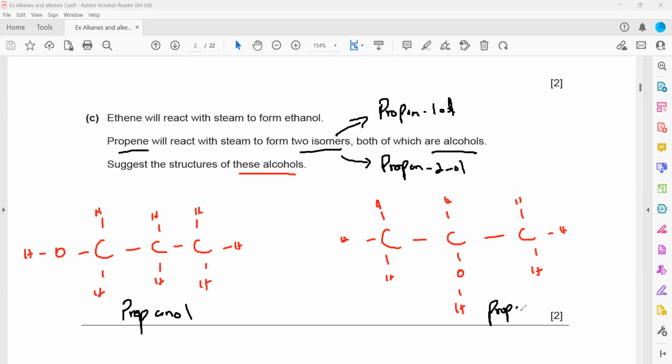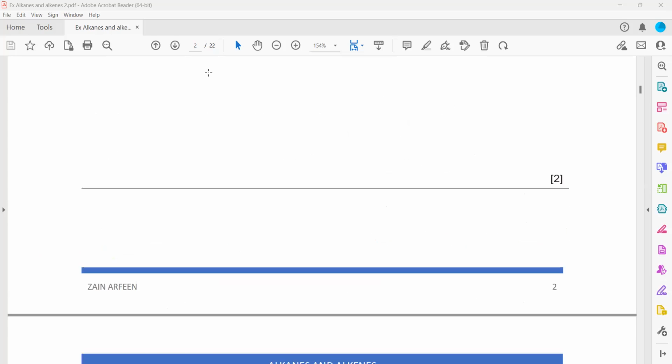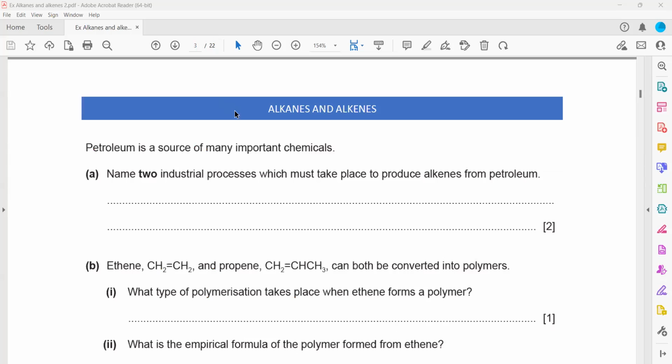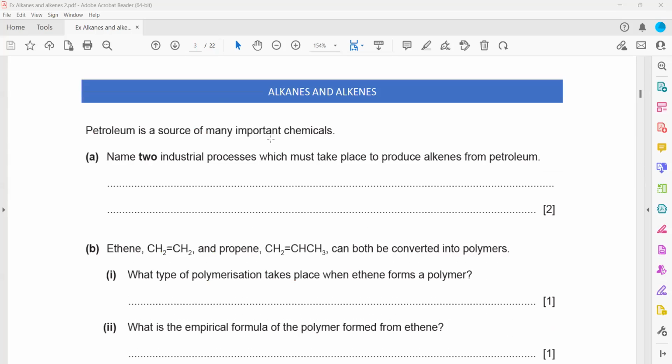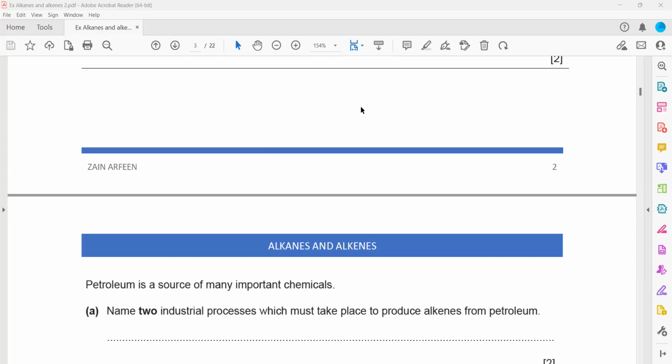And this, you have to specify, is propan-2-ol. What is 2 representing? 2 is representing the position of OH, that OH is attached to the second carbon. Isomers means they have the same molecular formula, but they have different structures. You don't have to write the name, as they did not ask.